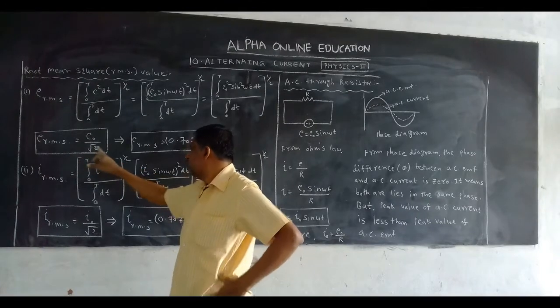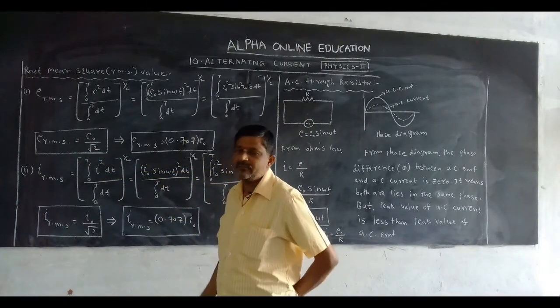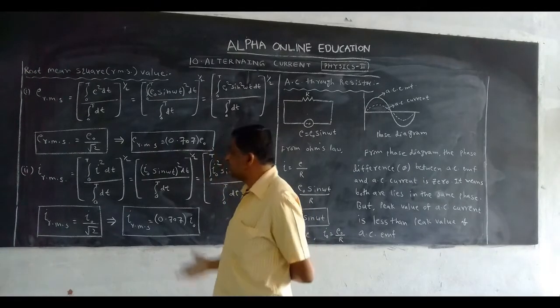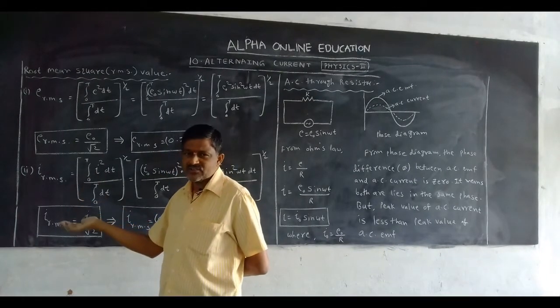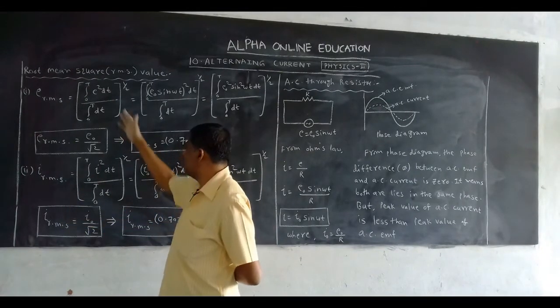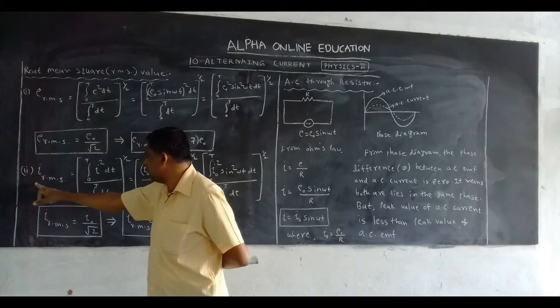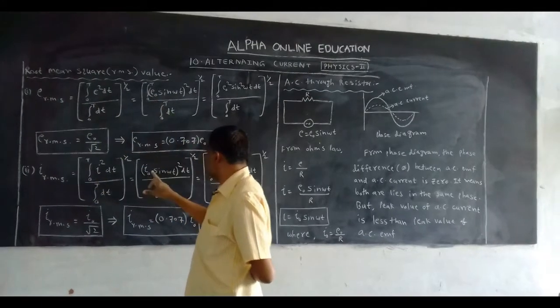1 by root 2 value is 0.707. Similarly, we want to derive the root mean square of AC current. The mathematical expression is the same, but instead of E we take I, and instead of E naught you take I naught.